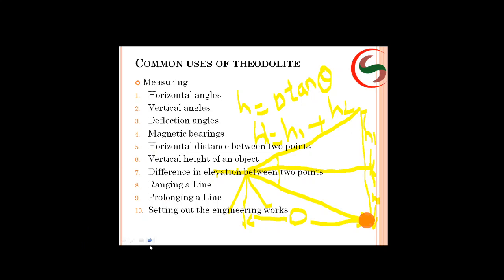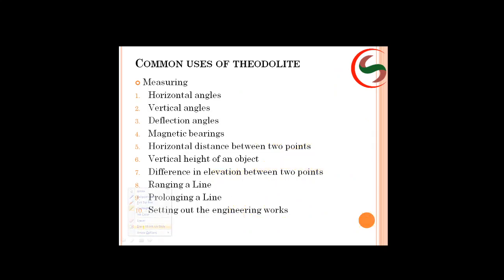And the same for difference in elevation. If you remember your leveling surveying, the difference in elevation between 2 points can be calculated by using differential leveling or simple leveling. With only 2 points, simple leveling is the best option, right? Same way, the only thing is you have to keep the telescope at 0 0, meaning the vertical circle should be kept at 0 0. By that you can do it.